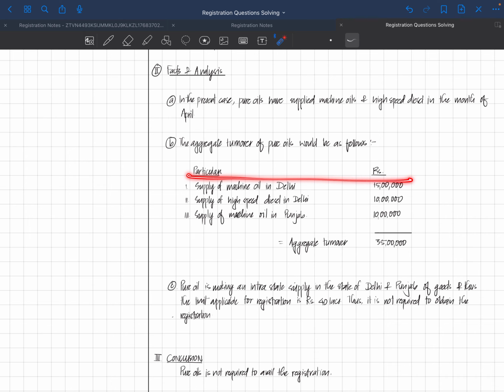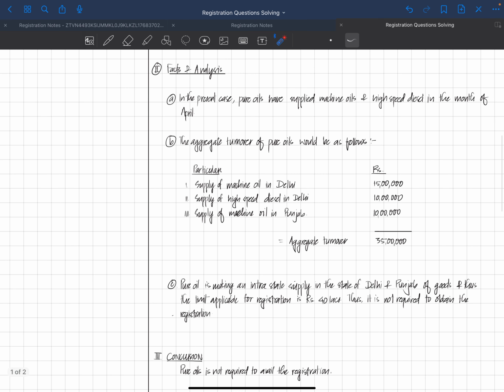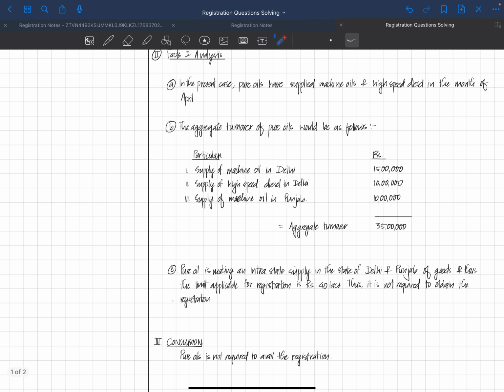Please make a table if you have time. If not, then please make it in an understandable format, wherein you leave some space and make it understandable. So the first one, supply of machine oil, and we will do this in a similar way or however it's shown in the question. Supply of machine oil in Delhi 15 lakhs, supply of high speed diesel in Delhi 10 lakhs, supply of machine oil in Punjab 10 lakhs, so total aggregate turnover comes to 35 lakhs.